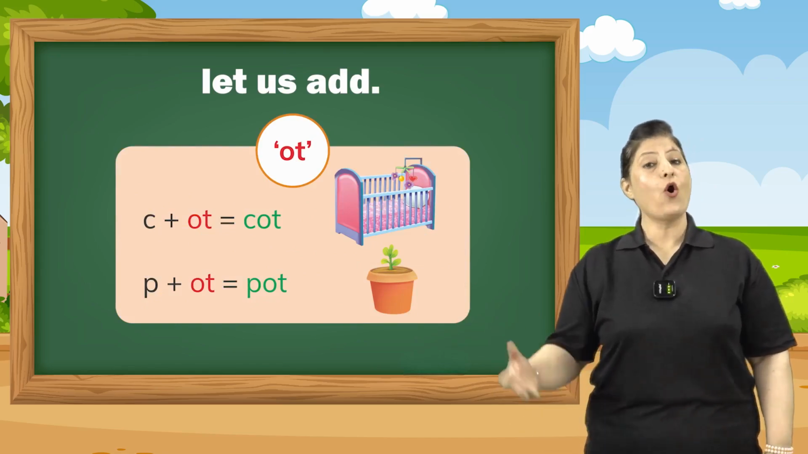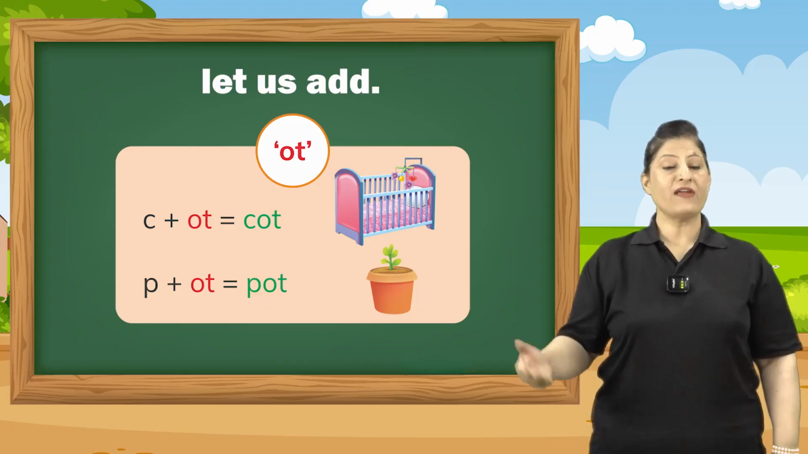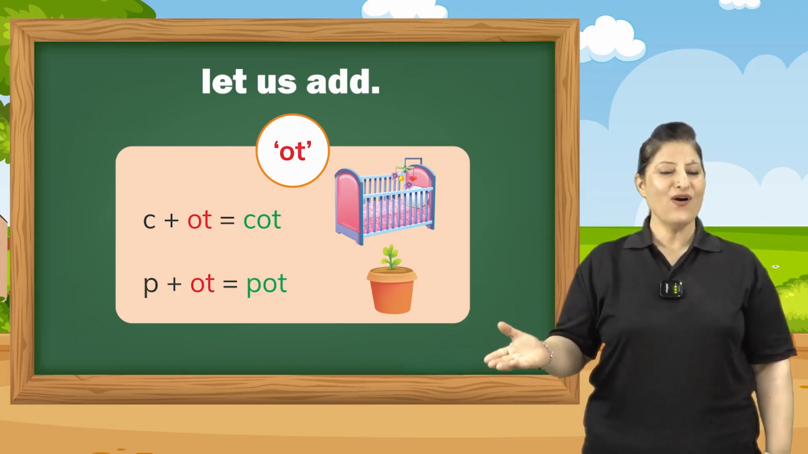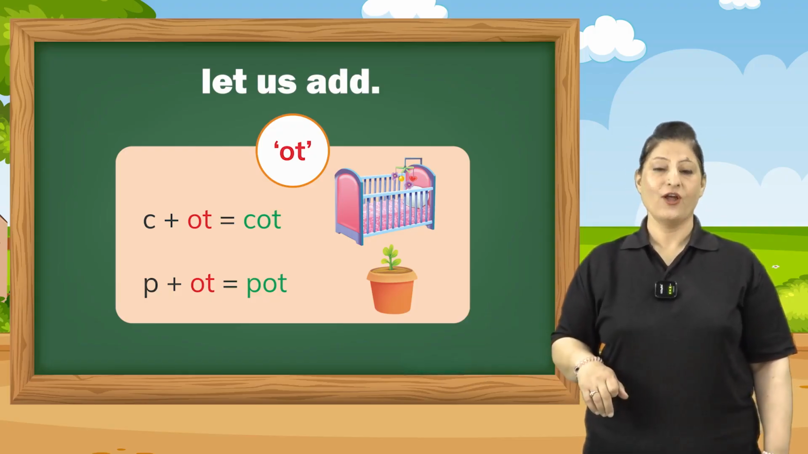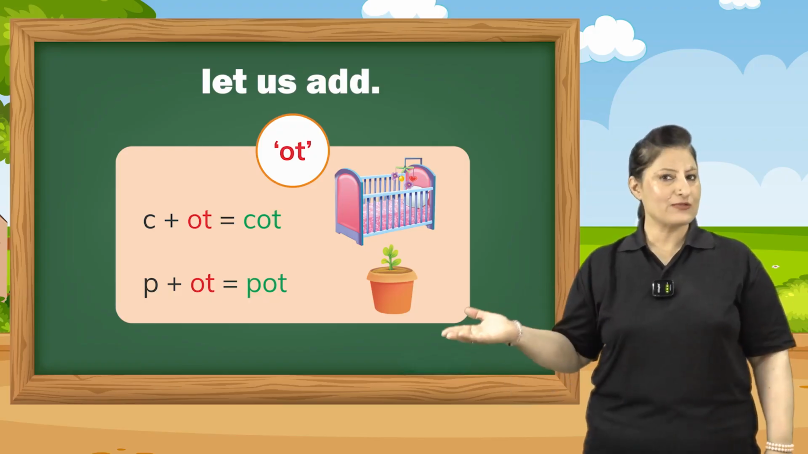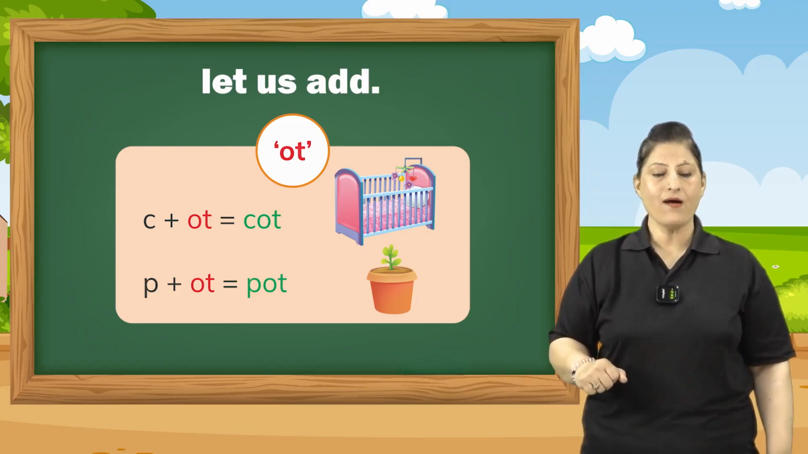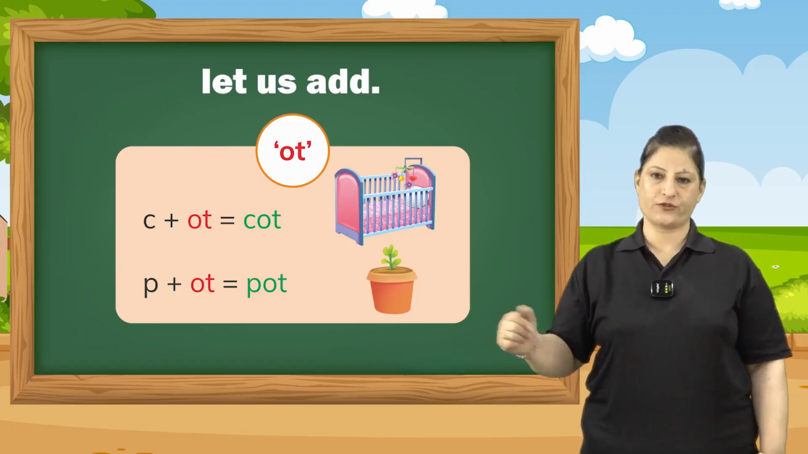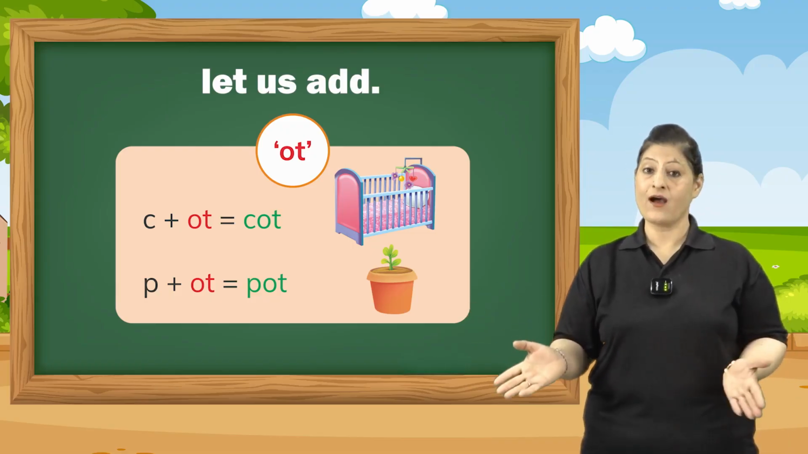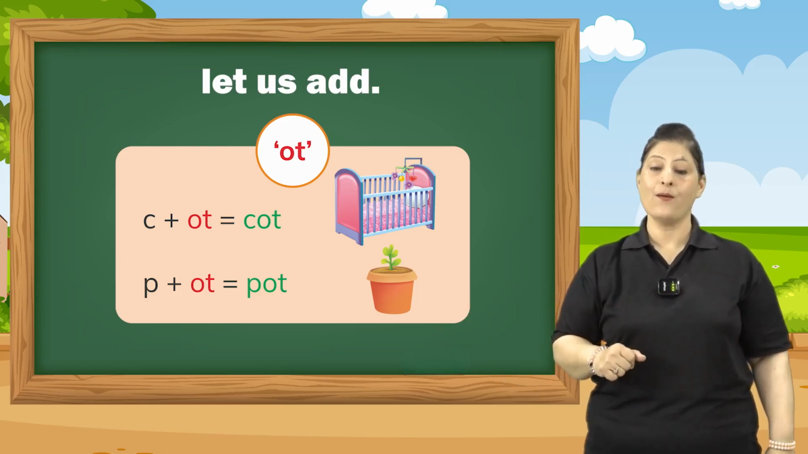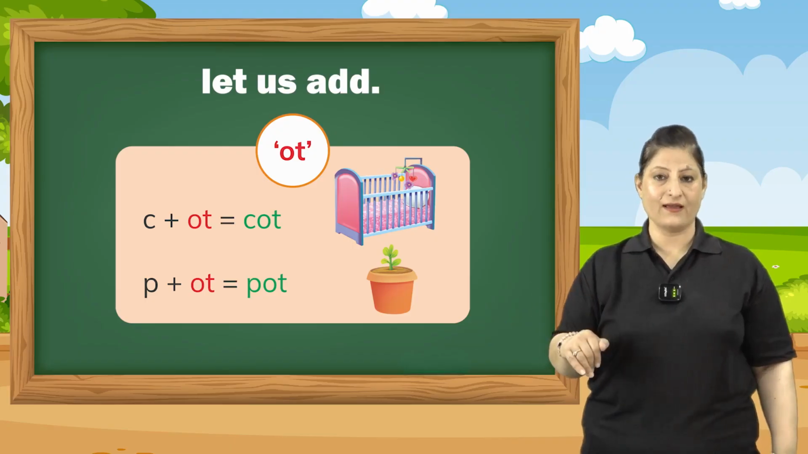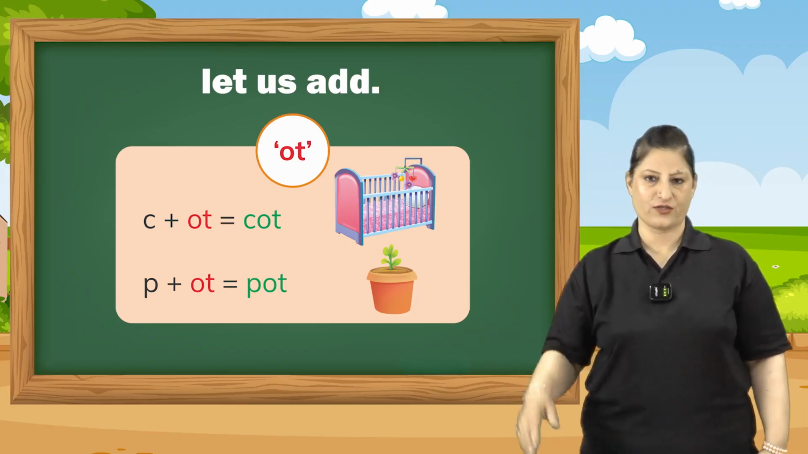Let's see ot family. O and T together says ot. C, when added to O-T, C says k, so ot says cot. What is cot? Cot matlab manji, a small bed. Now let's look at the next word. P-O-T, pot. Pot is something in which we plant a plant. A plant is placed in a pot.